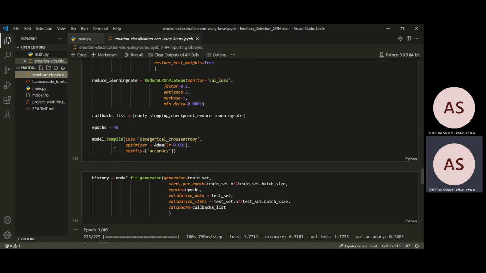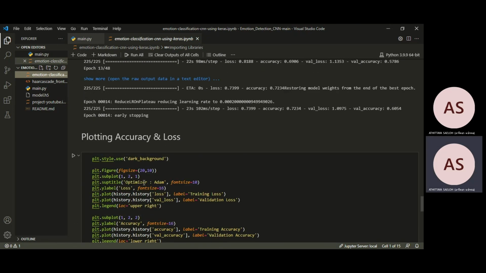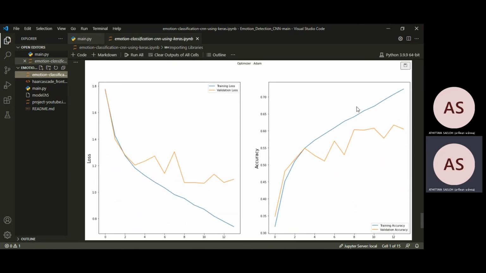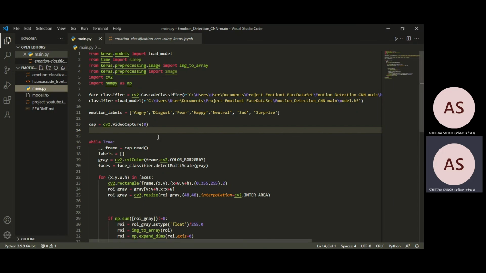And next you can see it has model compile and model generator. From this dataset we got the accuracy shown in this graph, which is maybe 70, right? So when we got this, we have to make a file, main.py too. This file is made to load the model from the file that I have told you about before, and also to classify, using the file that you have to download for detecting the face in the video capture.